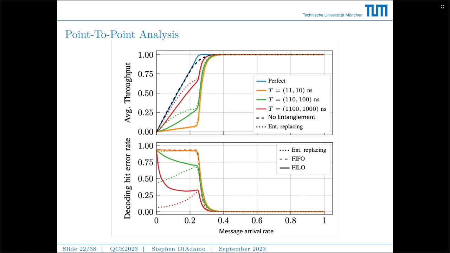The red line no longer surpasses the dashed black line in any case, and therefore there's no improvement whatsoever. What we see is the queuing practice still makes a significant difference, but none of the quantum memories had a good enough quality to surpass the classical rate. And there's only a small set of arrival rates that actually can be surpassed using entanglement, which is the part between the black dashed line and the blue dashed line in that little area near 0.3.